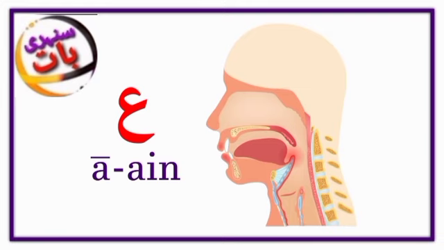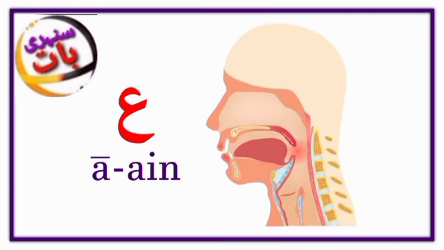Try to put your finger on the lower part of your throat. A comes from there. Now put your finger a little bit above. That's where ain sound comes from, the middle part of throat. Say عين. A.